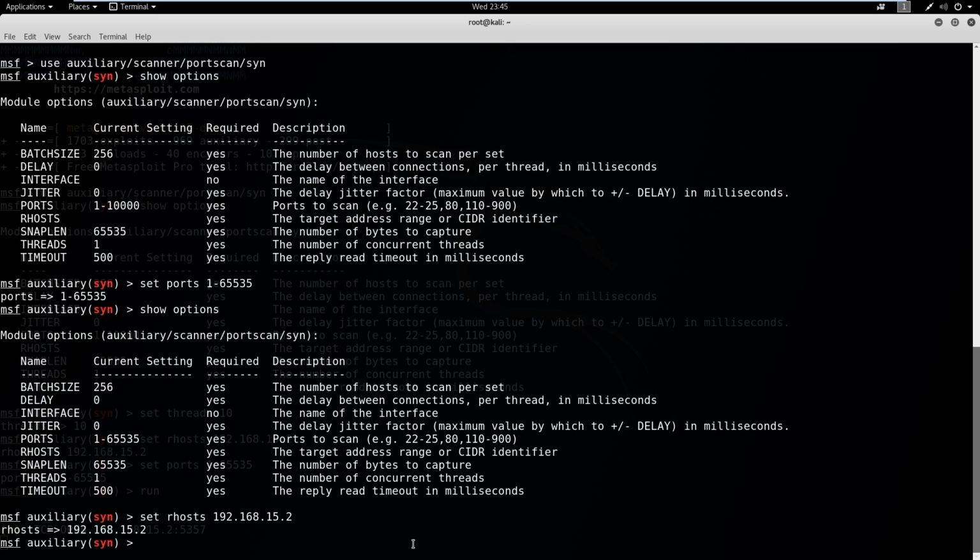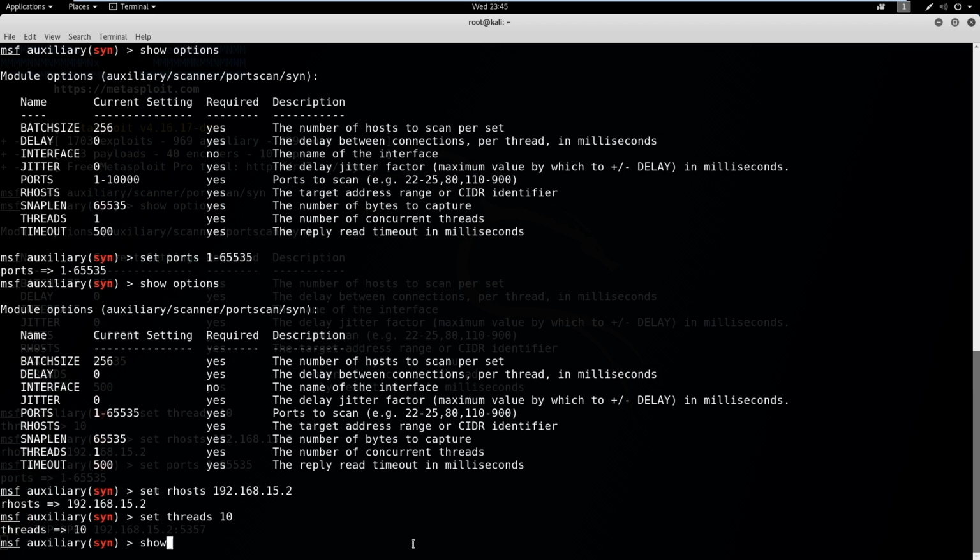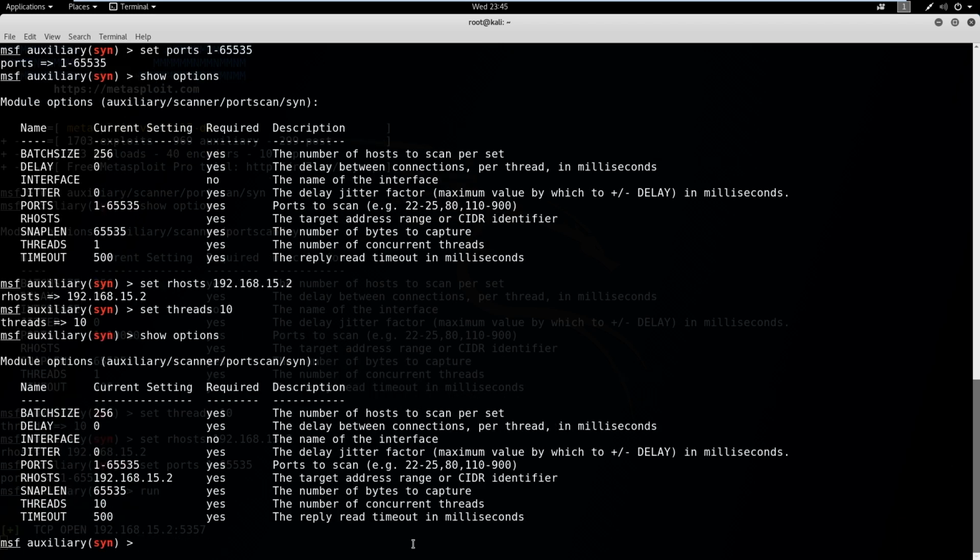And for threads, I like to set threads at 10. It just makes everything run a little bit faster. Let's show options again. And now everything looks right. What you could type in here is run, or I like to type in exploit just because it's fun.